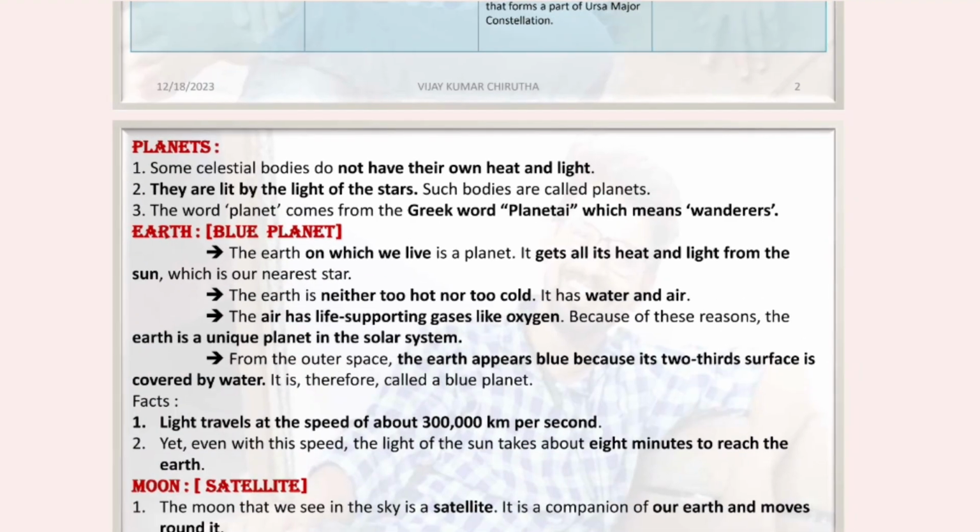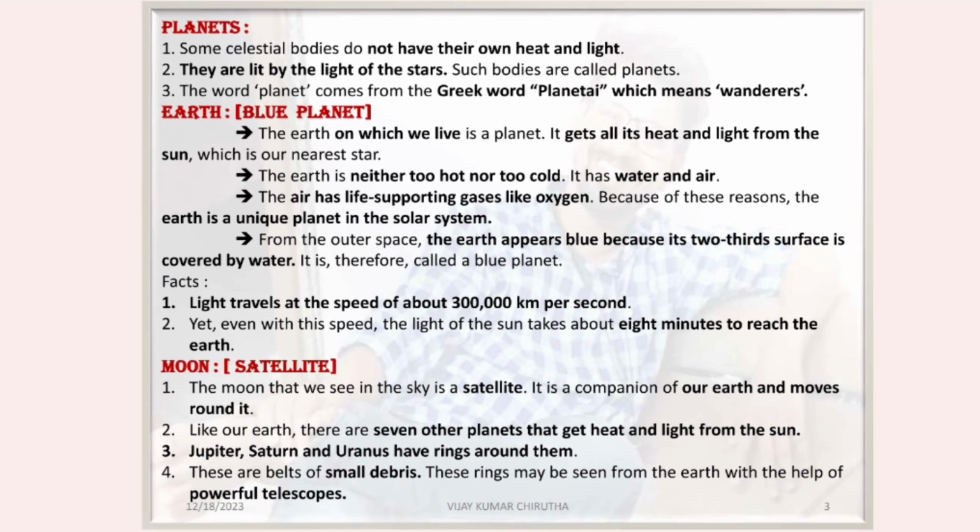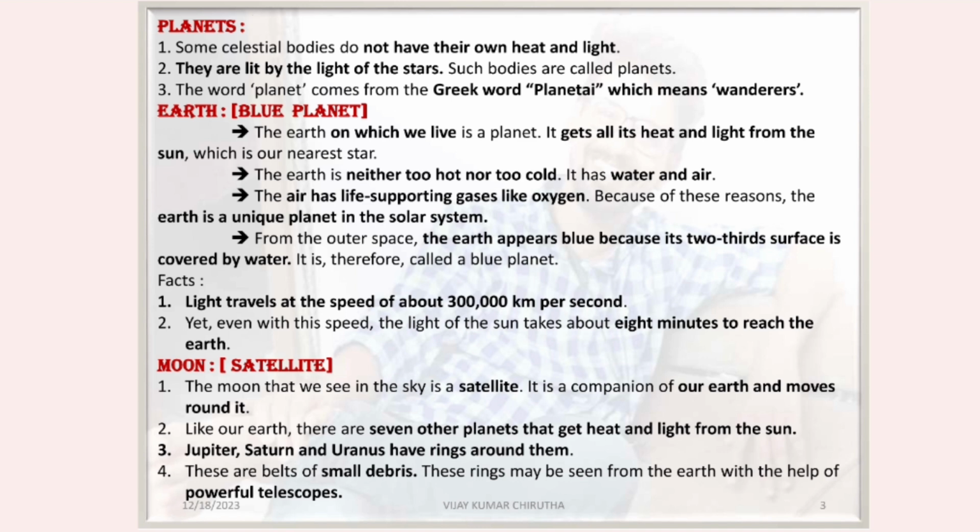Let's see the next. Next, we see the difference between planet, Earth, and Moon satellite. Planets are some of the celestial bodies. We have just seen what celestial bodies are. Some celestial bodies do not have their own heat and light. They are lit by the light of the stars. Such bodies are called planets. The word planet comes from the Greek word planetai, which means wanderers.